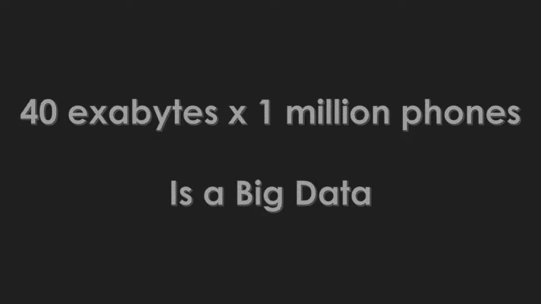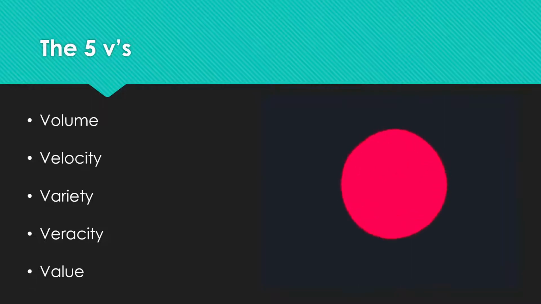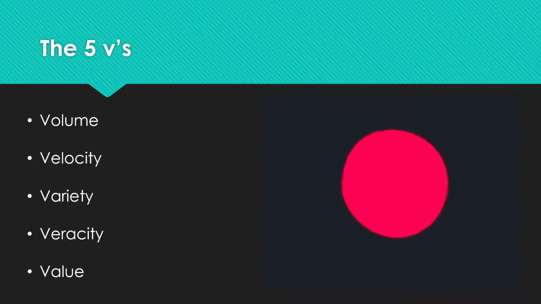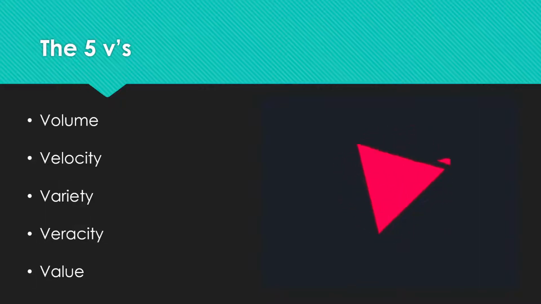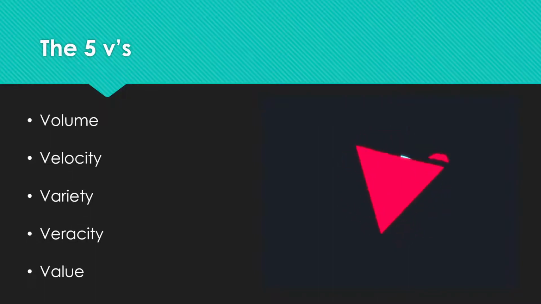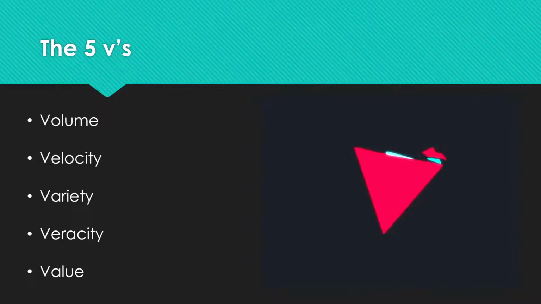Everyone is having a phone, right? Processing a huge amount of data in different parts and then providing some services is known as big data. We can consider it with that example. Here it comes to a conclusion with the 5 V's: volume, velocity, variety, veracity, and value. The whole of big data is considered with these 5 V's.